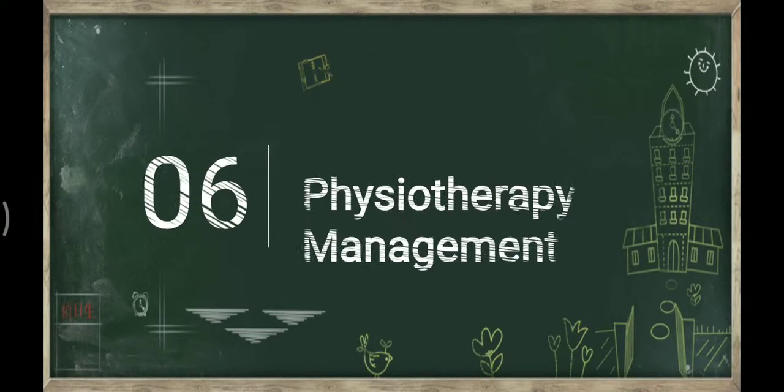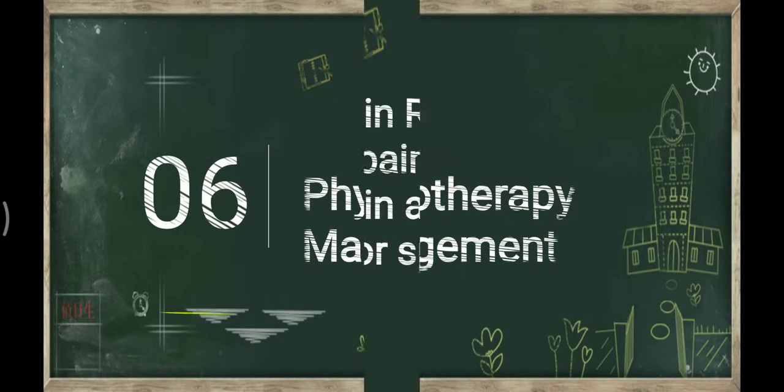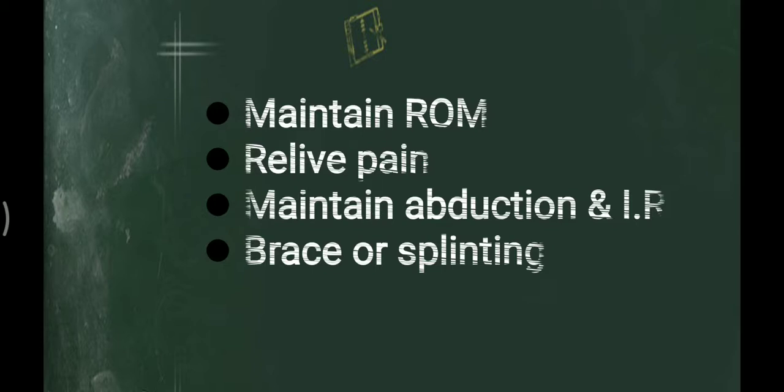Okay, here comes our role, physiotherapy management. So we have to maintain range of motion. First we have to relieve the pain with pain relieving modalities. Then we can start treatment by initiating hip range of motion exercises, and we have to first maintain and target the abduction and internal rotation range.